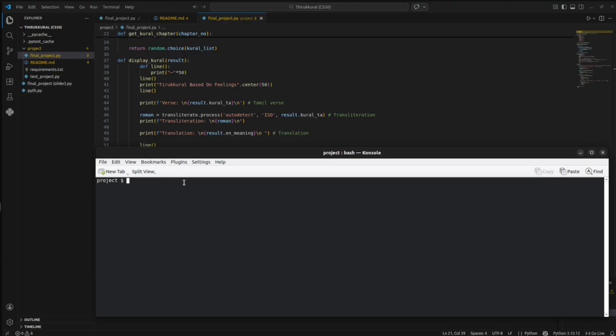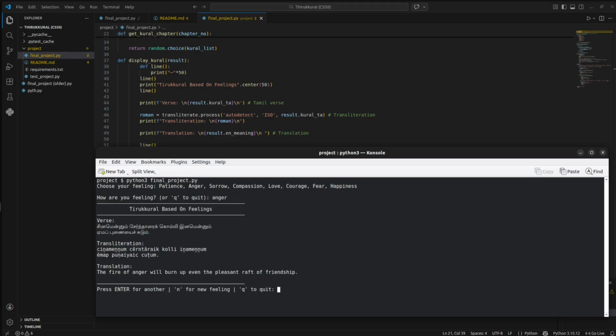Okay, now I will run the program. It shows some options above. For example, I will type anger here. It shows a Thirukkural about anger.